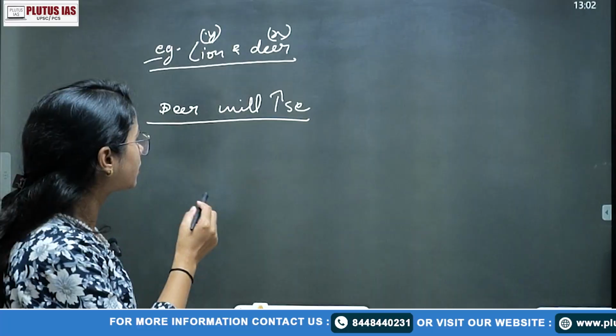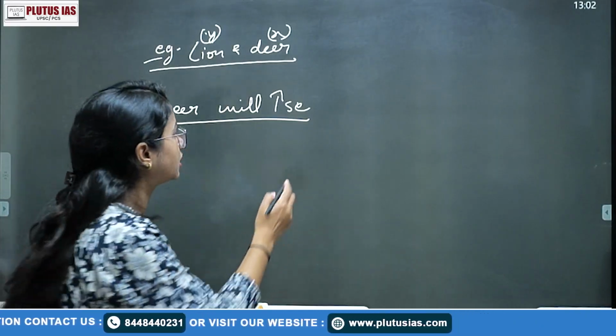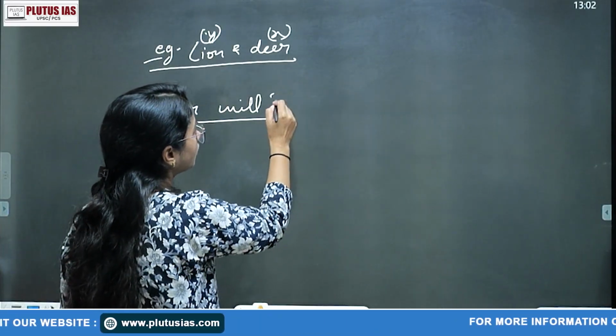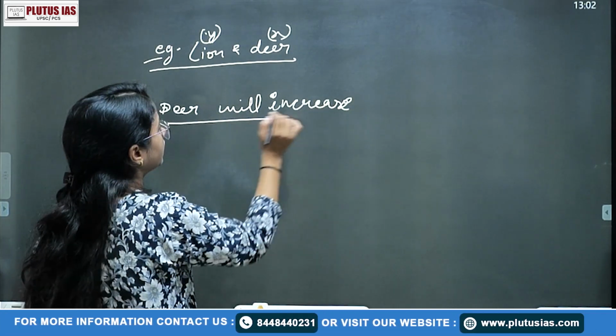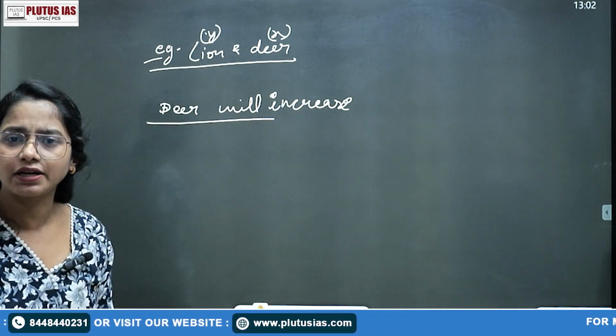One more thing, do not write in this abbreviation form, write in full. You should not write like that in the exam. So population of deer will increase. This is one of the very concepts you can understand.